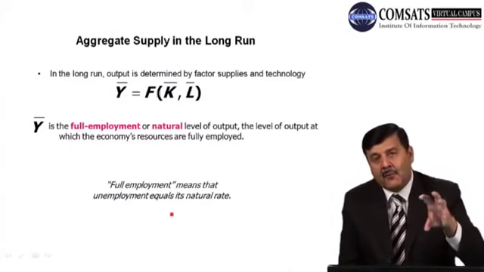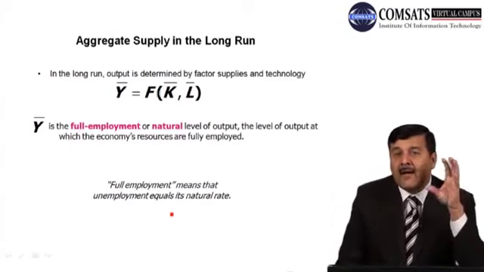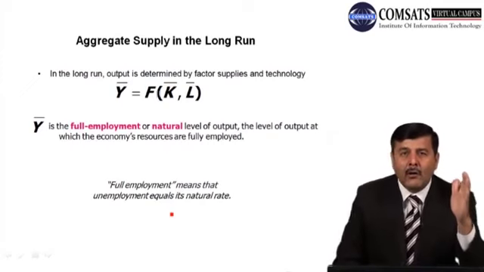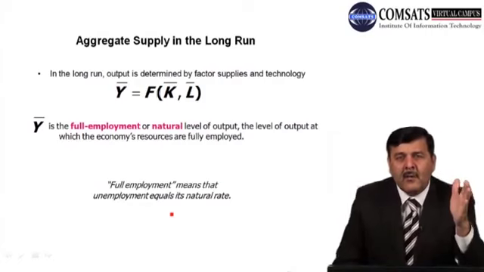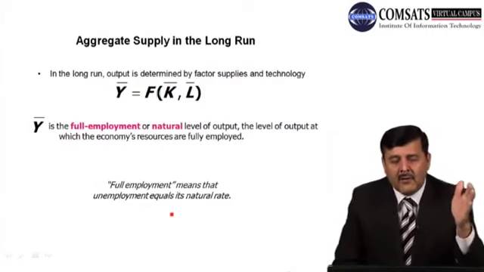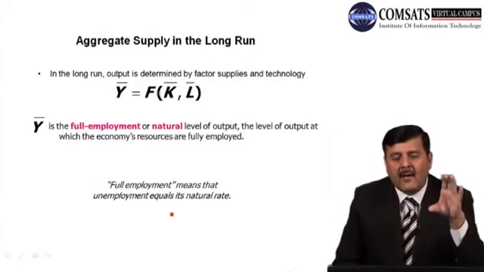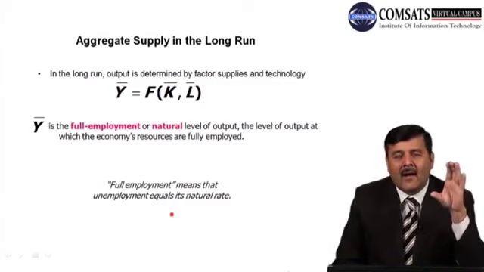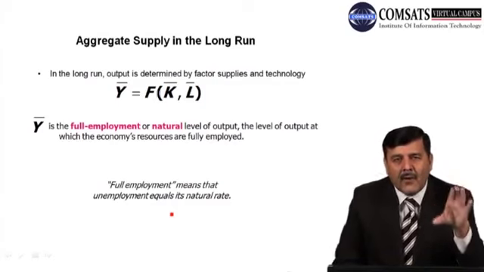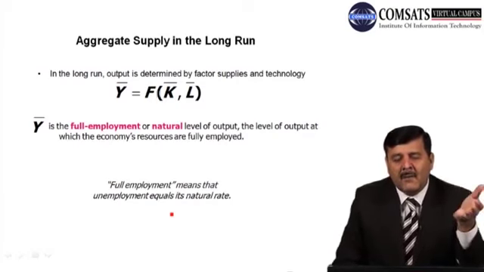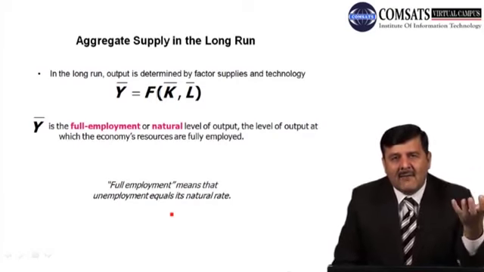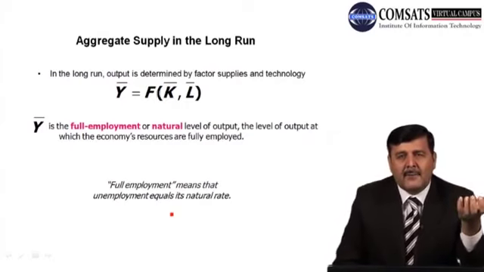Y bar is the level of output that is produced in the economy, and at this level of output, all resources of the country are fully employed, whether it is capital, labor or technology. So Y bar is known as the full employment level of output, or the natural level of output, at which all factors of production are fully employed, fully utilized.